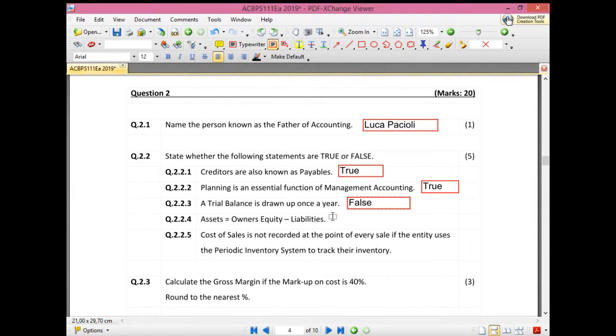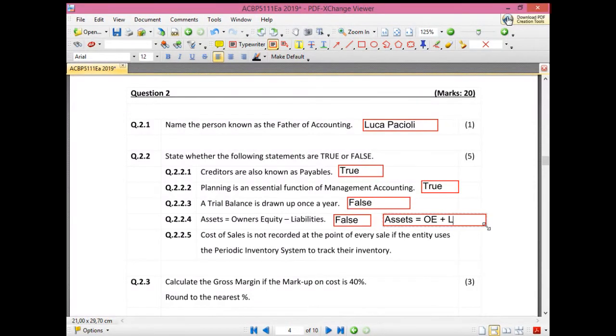So that is false, and it is correct. Because what is the formula? Assets equals what? Owner's equity plus your liabilities would give you the asset amount. So that's why that was incorrect.